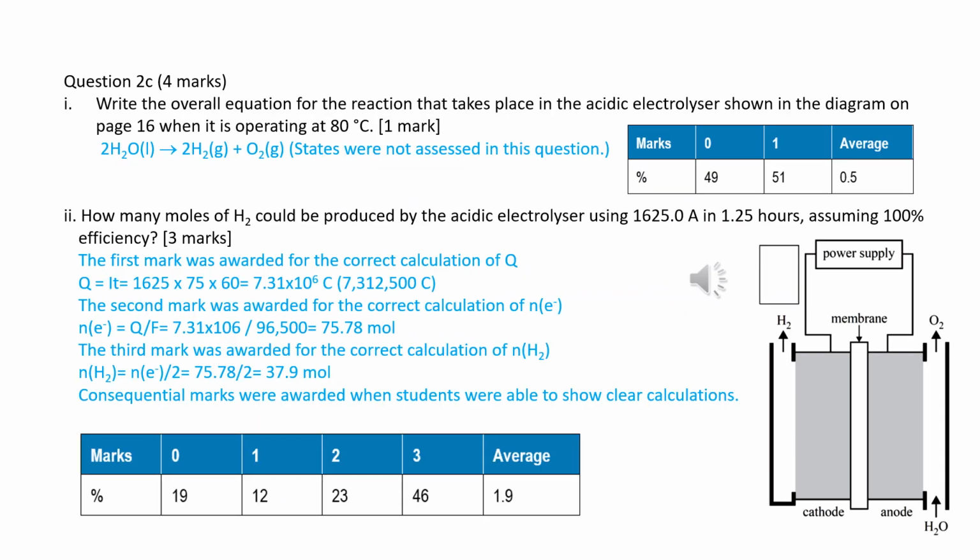The overall equation is the equation of electrolysis of water, no matter which electrolyte is used. Step by step calculate the amount of hydrogen gas. 3 marks cover 3 steps. First, calculate the charge used, then, the mole of electrons, and finally, the mole of hydrogen gas. Please write the answer step by step, not missing any step. Please convert all units of measurement to SI units. The significant figure is 3 because the minimum significant figure is 3.